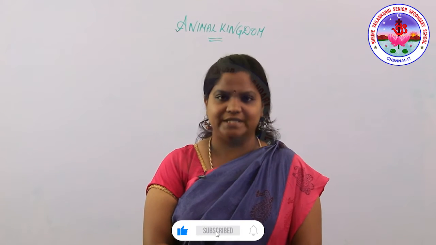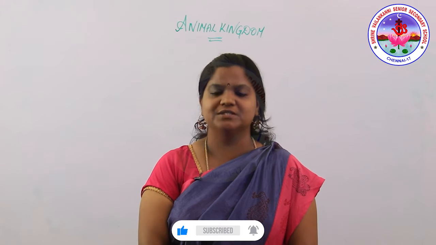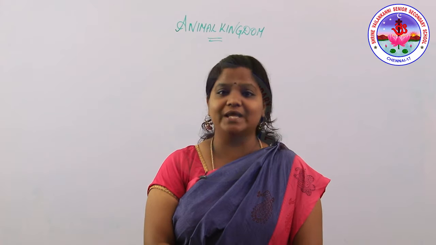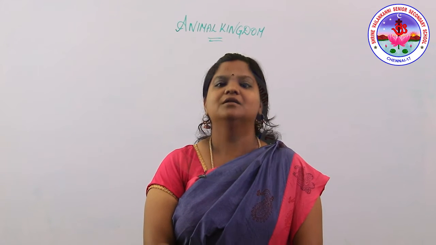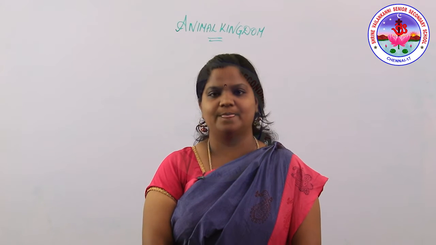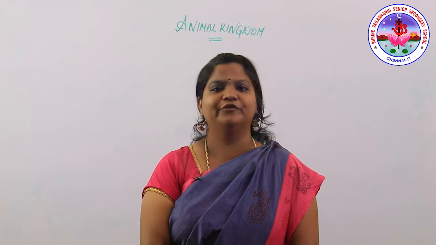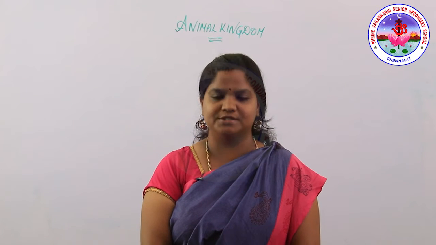Biology class. Today we are going to discuss vertebrata, that is Chordata. Chordata are one of the types of animal kingdom. Chordata possess three important fundamental characteristic features. They are: the animal has a notochord, a dorsoventral nerve cord is present, and pharyngeal gill slits are present. So these are the fundamental characteristic features of Chordata.